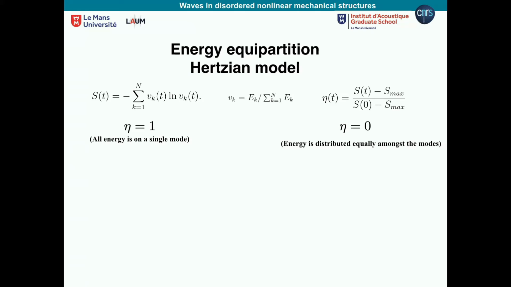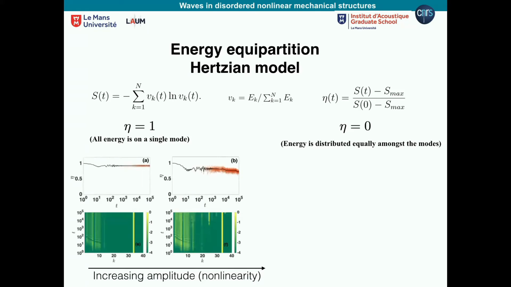Okay, so let's go to the granular chain for small energies. What I show here is the spectral entropy. It starts with 1, it almost stays 1. And what I show here is a projection of the modes. So I have n modes, so k modes, as a function of time. And the color is how strongly this mode is excited. So here we see that only one mode is excited. In fact, it's the mode that we have put in. And at the end of the simulation, it is the same. It's the only mode excited. Okay, let's go to a higher energy.